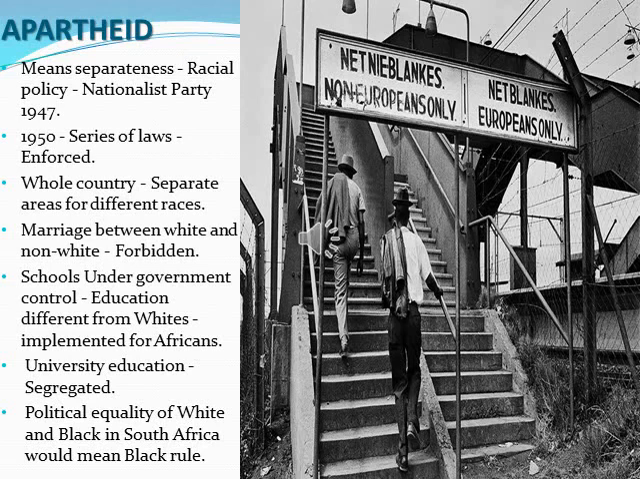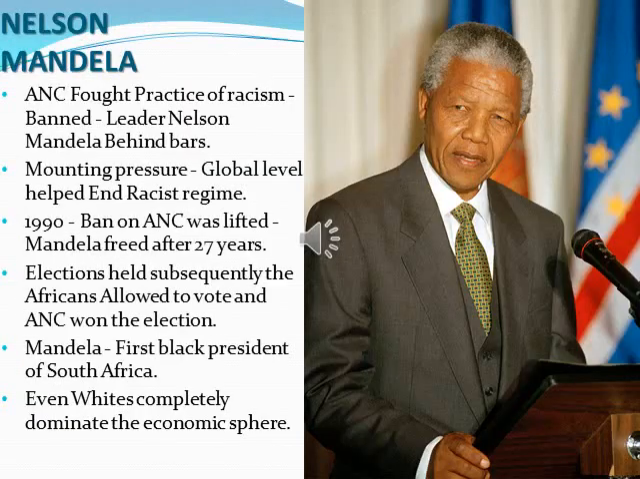So apartheid is the policy based on the belief that the political equality of white and black in South Africa would mean black rule. From 1947 onwards, the National Party took a policy called apartheid, which separated the black and white people all over the country.